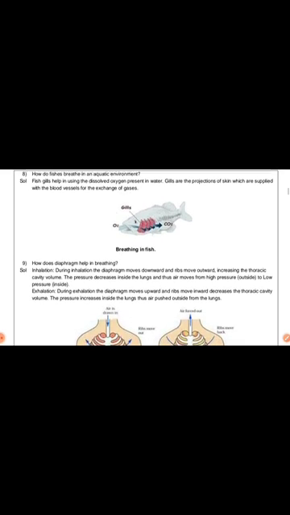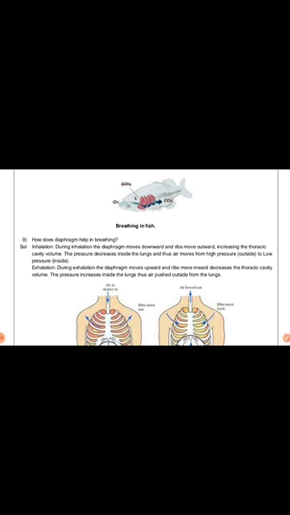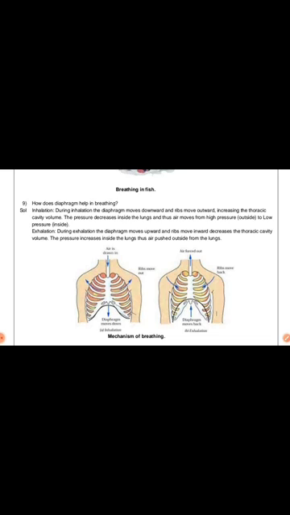Question number 9. How does the diaphragm help in breathing? During inhalation the diaphragm moves downward and the ribs move upward, increasing the thoracic cavity volume. Thus pressure decreases inside the lungs and air moves from high pressure outside to low pressure inside. This is the process of inhalation.